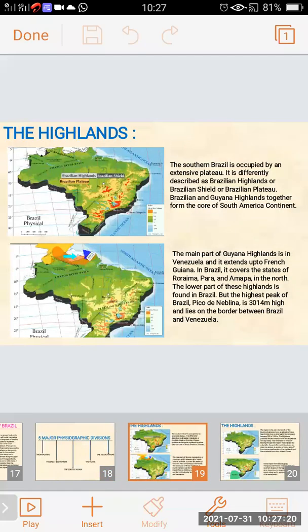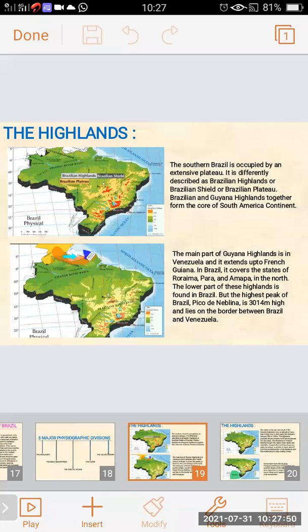The highlands. Southern Brazil is occupied by an extensive plateau. It is differently described as the Brazilian highland, Brazilian shield, or Brazilian plateau. Brazilian and Guyana highlands together form the core of the South American continent. On the map, first, the Brazilian highland. It is also known as the Brazilian shield, or the Brazilian plateau.